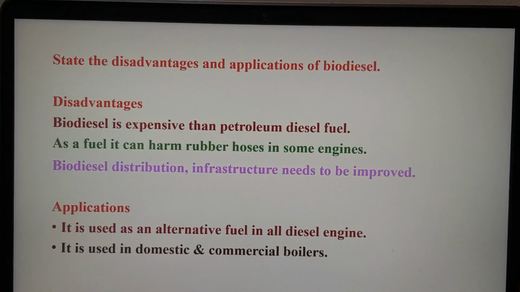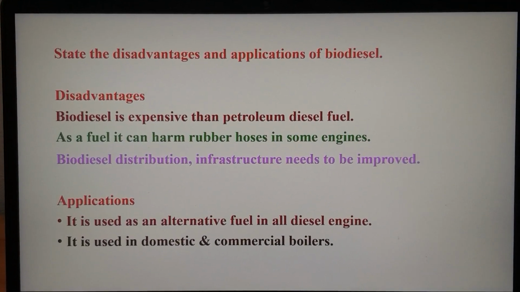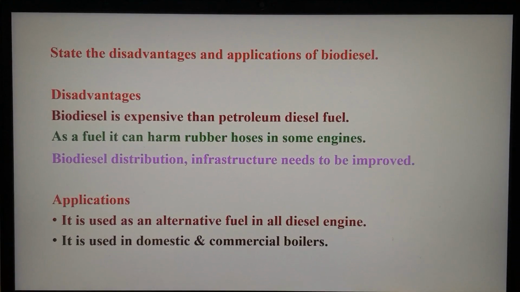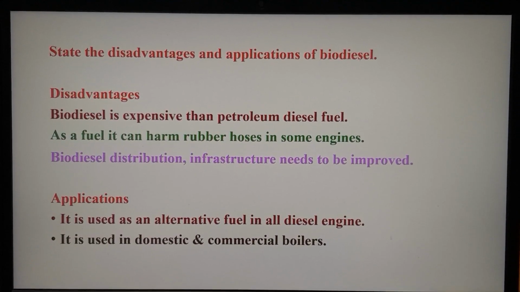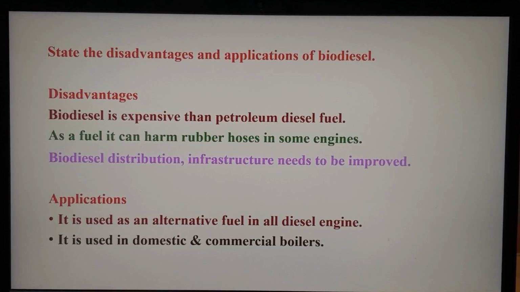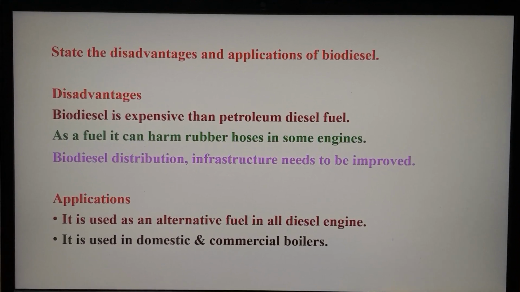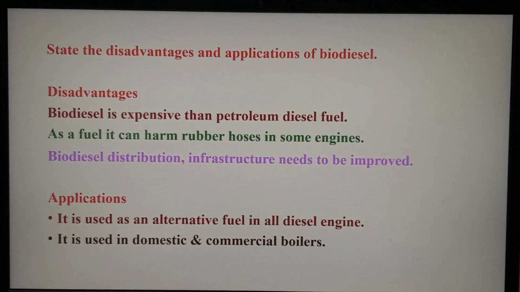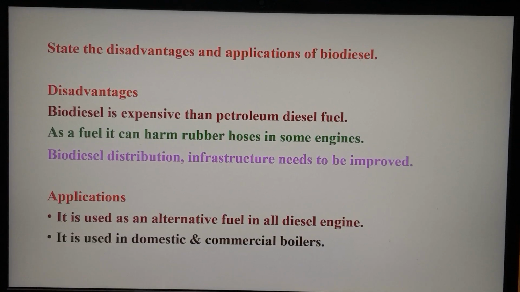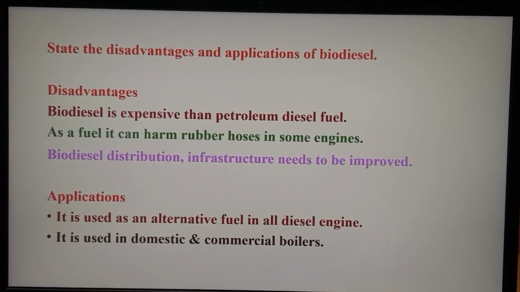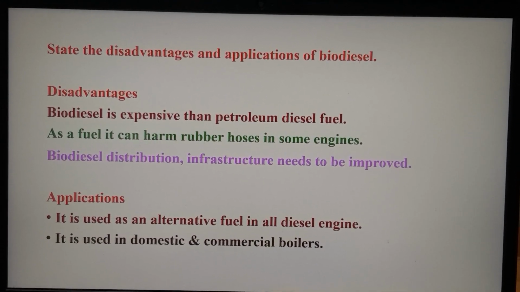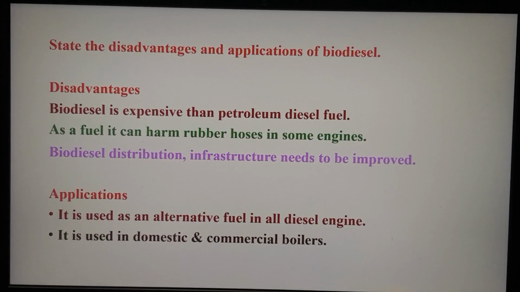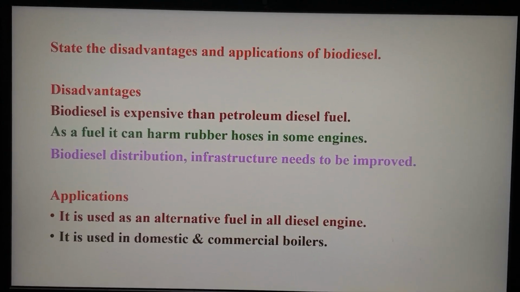So these are the major disadvantages of biodiesel. Because of the poor yield, biodiesel becomes an expensive fuel. Applications: we can apply biodiesel in all the places where we use petroleum diesel as the fuel. It can be used in domestic as well as commercial boilers also.